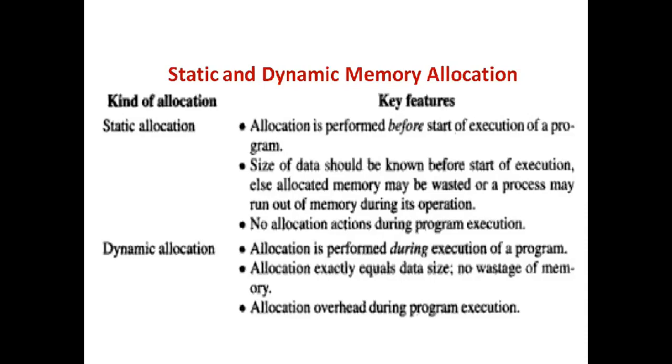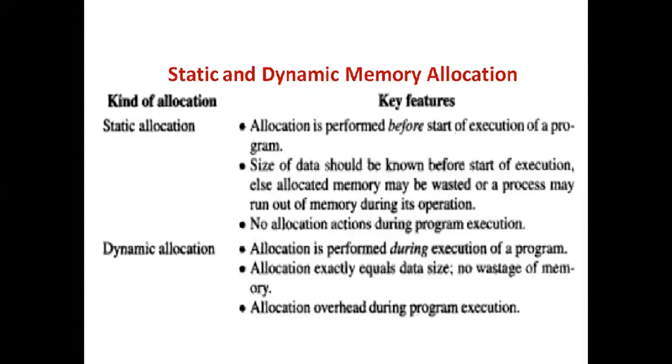But the main disadvantage here is that, as the allocation of memory is performed while the program is executing, we have something called overhead. Why? Because the allocation is performed while the process or the program is under execution. So, what are the points regarding dynamic allocation? The memory allocated will be the same as the requirement. Hence, dynamic allocation leads to no wastage of memory space. But the allocation involves some amount of overhead, as it is performed while the program is being executed.